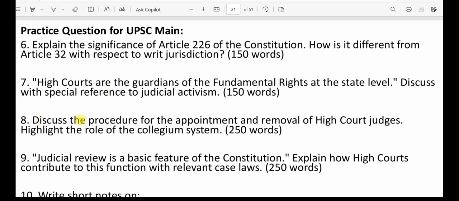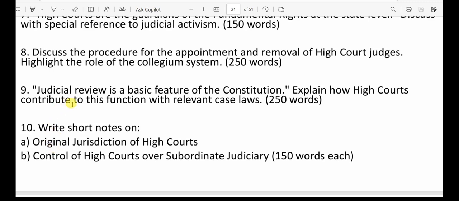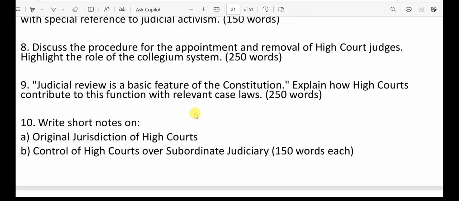Next question can be: discuss the procedure for the appointment and removal of high court judges. Highlight the role of the collegium system. Next question can be: judicial review is a basic feature of the Constitution. Explain how high courts contribute to this function with relevant case laws. Next question can be: write short notes on original jurisdiction of high courts. Next can be: write short notes on control of high courts over the subordinate judiciary.